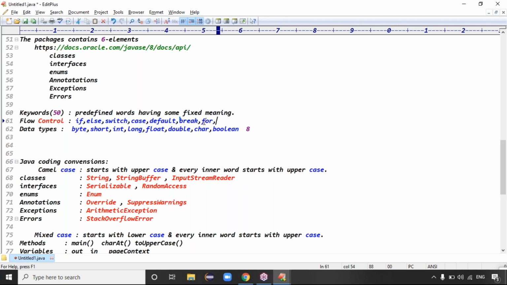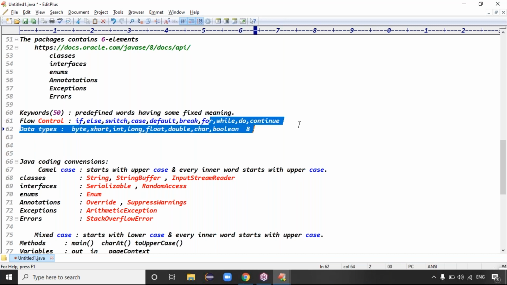Looping statements, as you know: for loop, while loop, and do while loop, and next one is what? Continue, right? Yeah, we can go for the continue. Basically, we will use the continue in the loops only. But you can use the break inside the switch, and inside the loops also we can use.